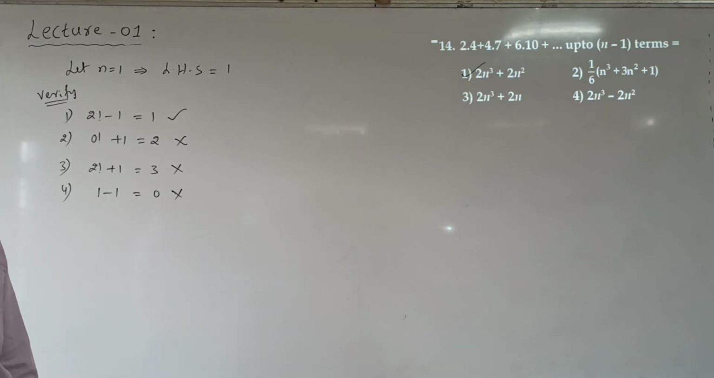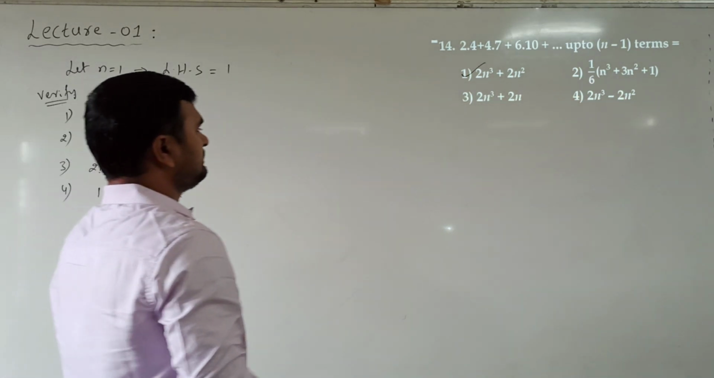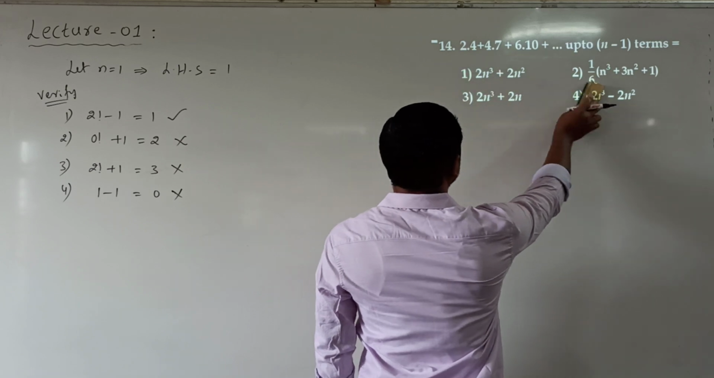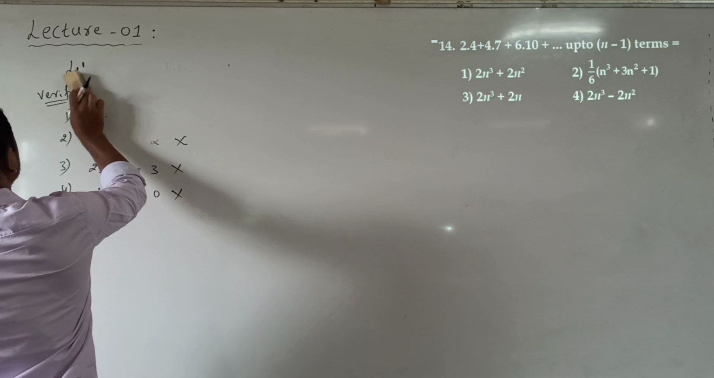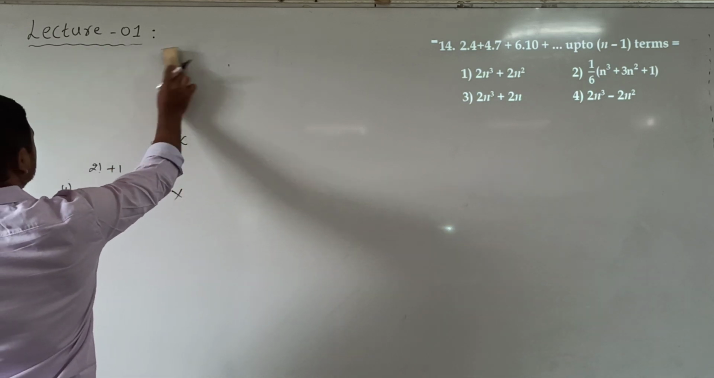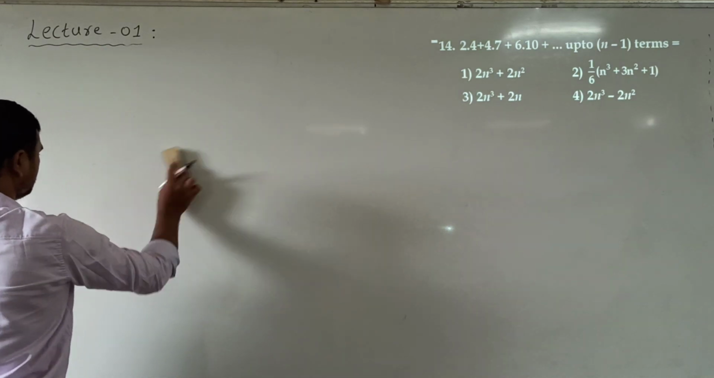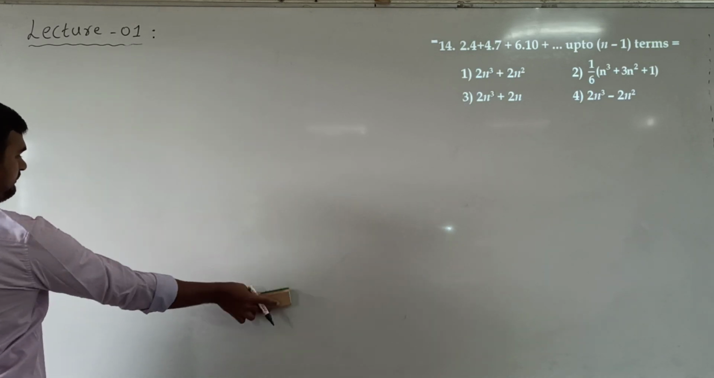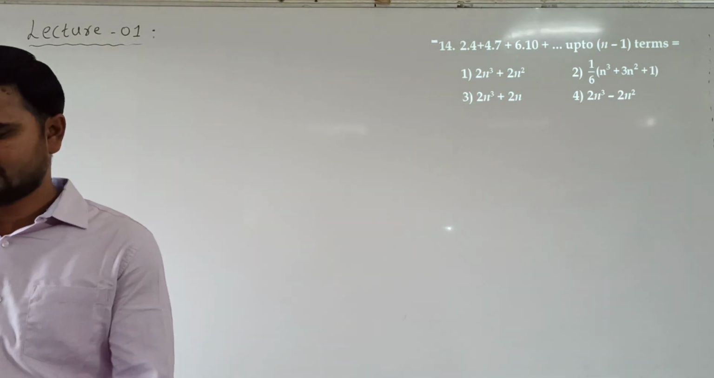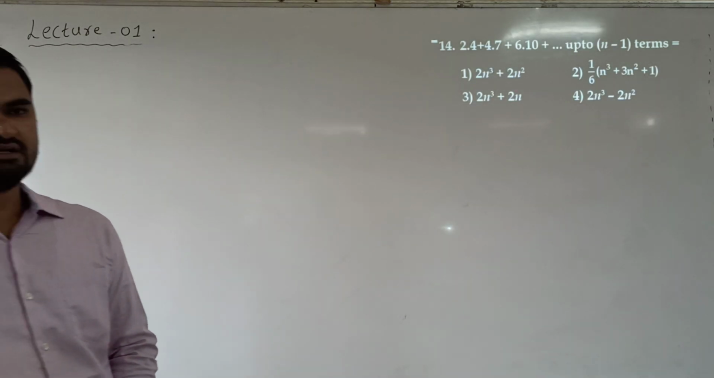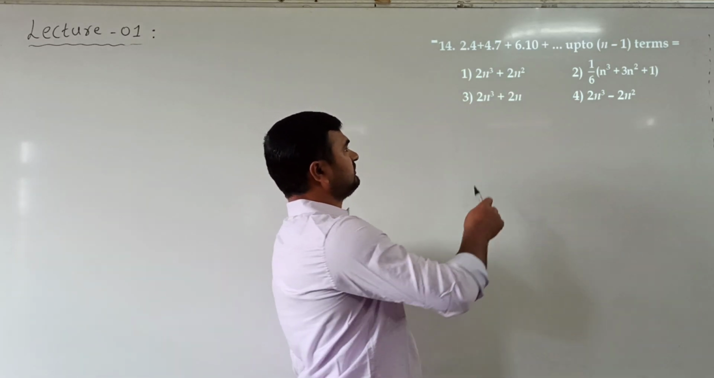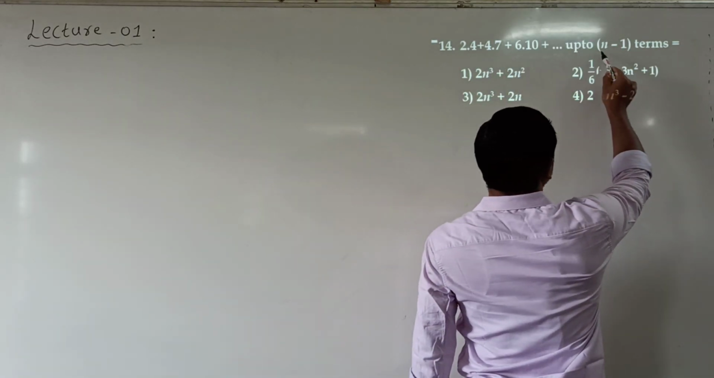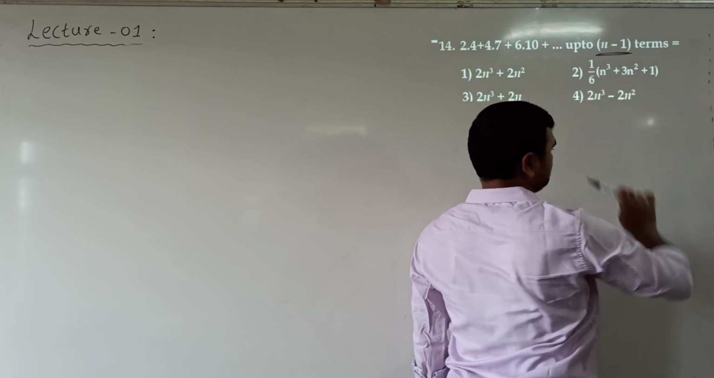Let us see next one. 2 into 4 plus 4 into 7 plus 6 into 10 and so on up to n minus 1 terms. Now we need the sum up to n minus 1 terms. Now observe carefully here. There is a slight difference between the previous problems we solved and this problem. We need the sum of these terms up to n minus 1 terms.